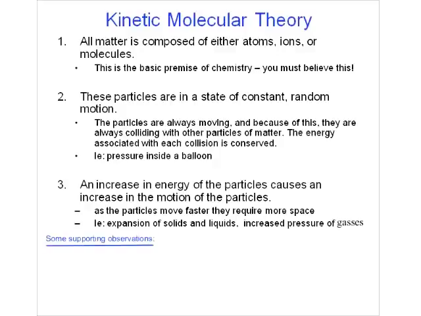So as the particles begin to get heated up, as we heat and heat and heat, the molecules move faster and faster and faster. They're going to require more space to maneuver and move around. And we see this in the expansions of solids and liquids, increased pressures of gases. If we take that balloon that we just blew up and put it in the hot sun, the balloon is going to start to expand and get tighter, the pressure starting to go up because the molecules inside are getting real excited. They're moving further and faster, and they're expanding and pushing on the sides of the balloon, causing more pressure. Some more observations that we can see in everyday life that can support the kinetic molecular theory.